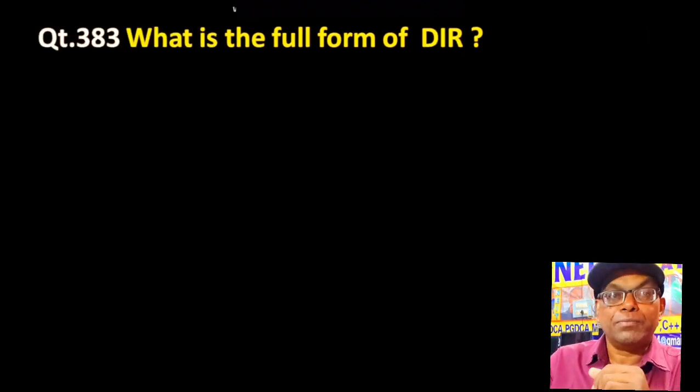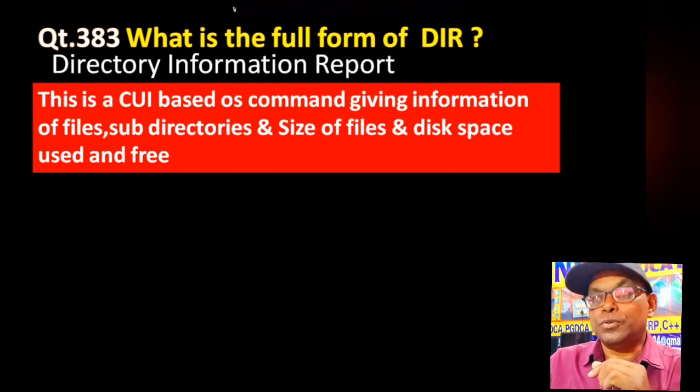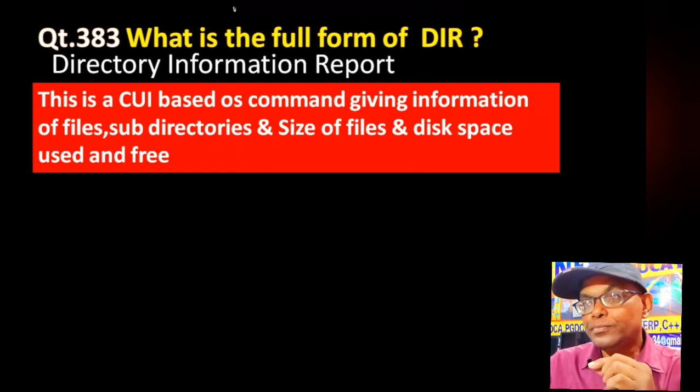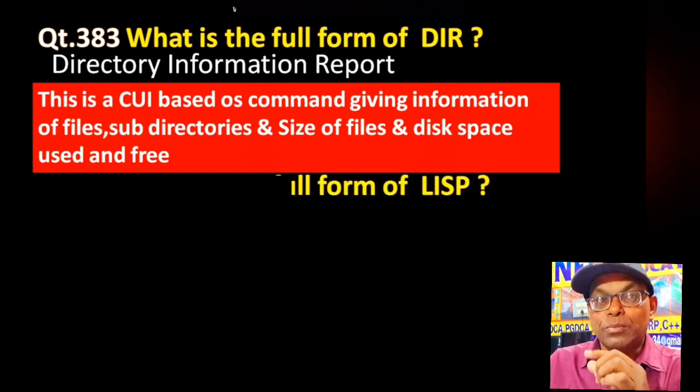What is the full form of DIR? Directory Information Report. This is an application command. We have to apply this command at command prompt. This command is a CUI based OS command. CUI means command user interface based OS command, and it is giving information of files, subdirectories available in our computer, size of the files, disk space used, and free space of the disk. Total number of files also we can get by DIR command. So that is why Directory Information Report is the full form of DIR, a CUI based operating system command.